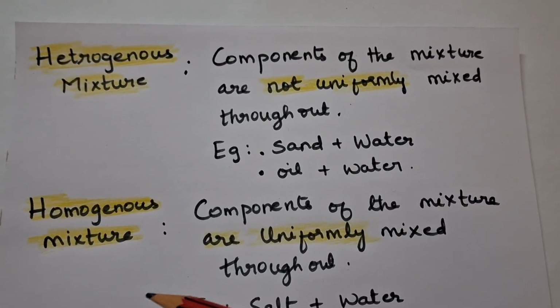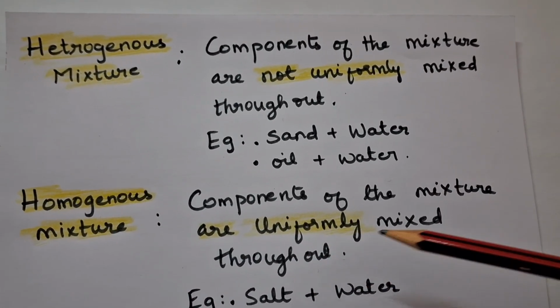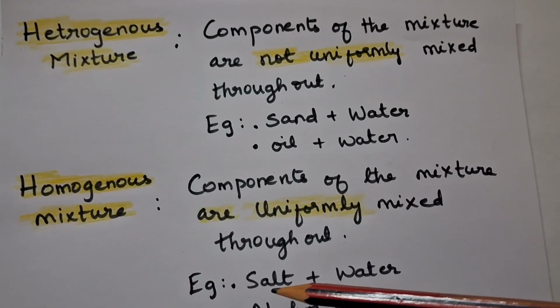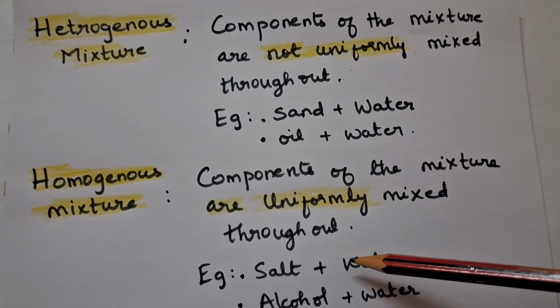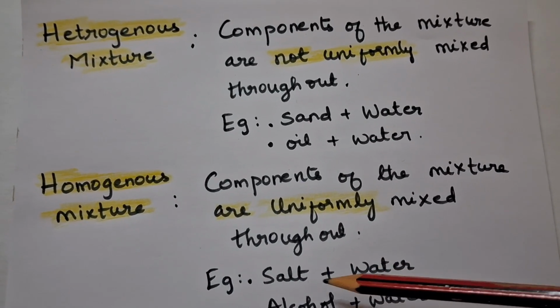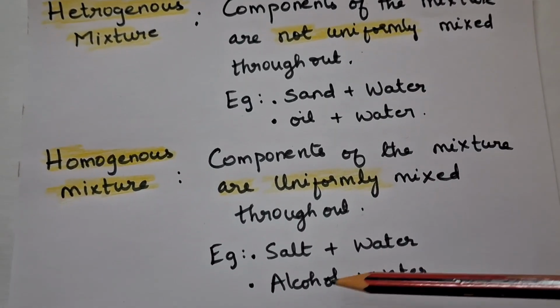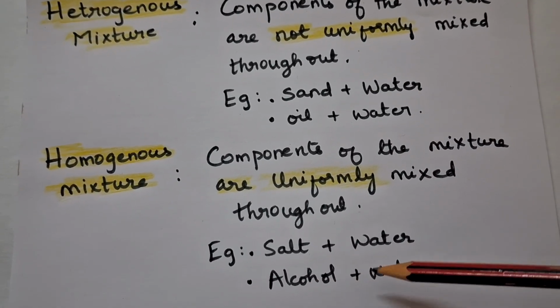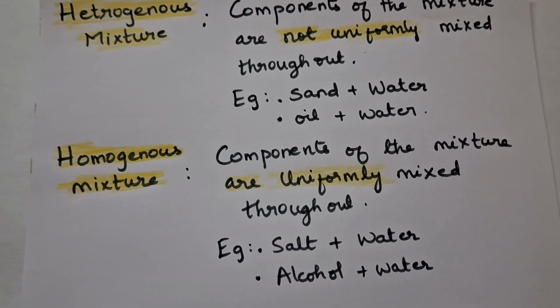In the case of a homogeneous mixture, the components are uniformly mixed throughout. For example, a salt solution. When you put a pinch of salt in water, mix it thoroughly and taste it, throughout the water you get the salt taste. Then a mixture of alcohol and water is also a homogeneous mixture.